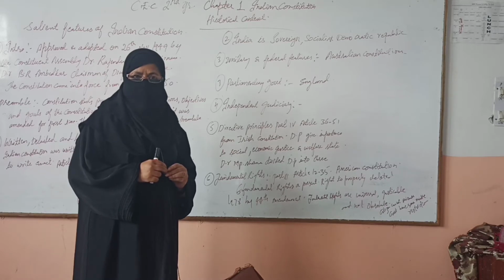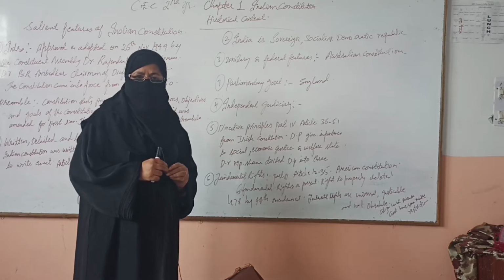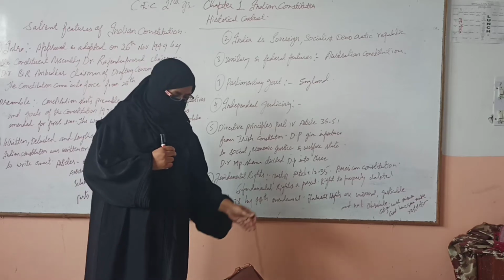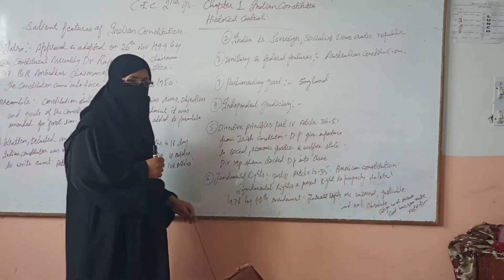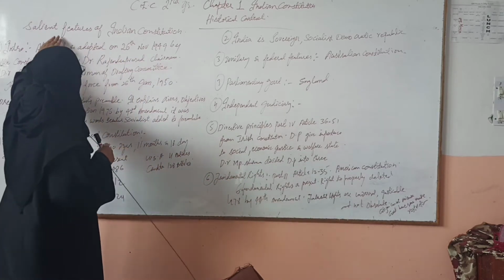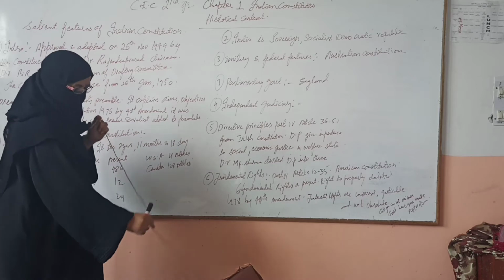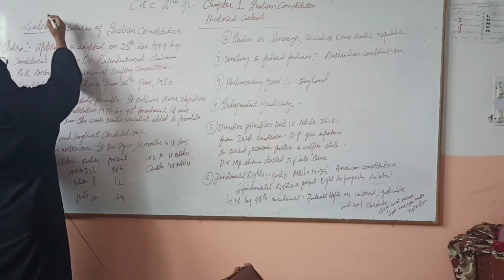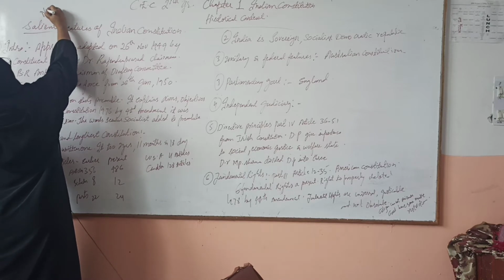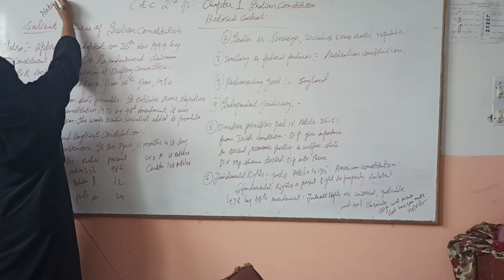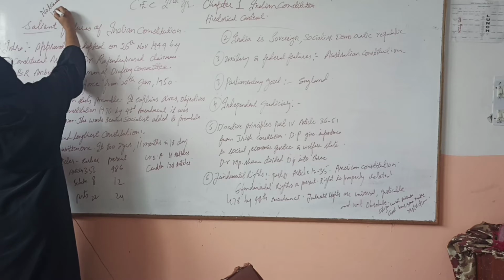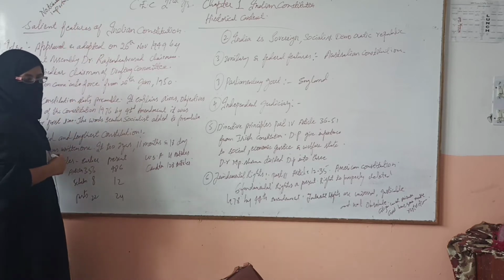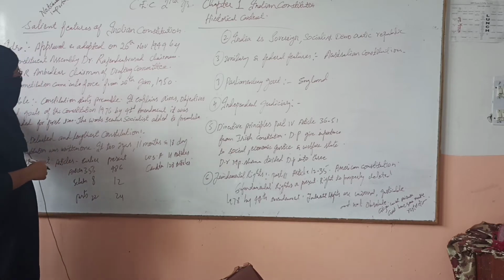And after a few years of independence, we made a new constitution for our country. So let's see the details of the Indian Constitution here. These are the salient features of the Indian Constitution. Salient features means noticeable features and important features. Noticeable and important features of the Indian Constitution.